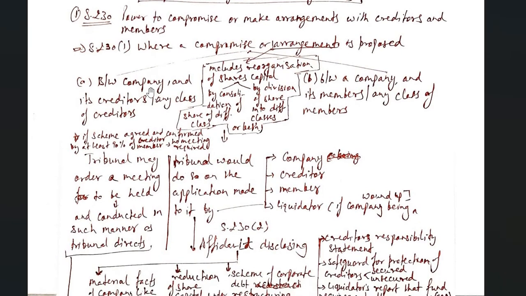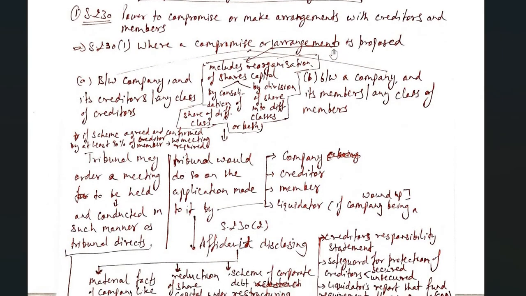Clause 1 says, where a compromise or arrangement is proposed. Compromise or arrangement means people are agreeing to certain things, they are leaving certain things and they are accepting certain things. That's how this compromise and arrangement takes place. An analogy can be drawn to arbitration and conciliation, where you get things done.